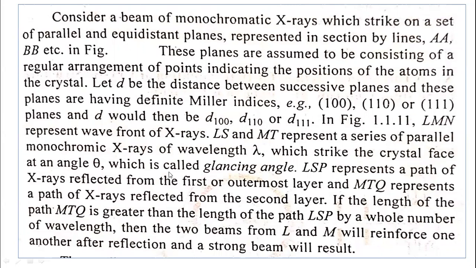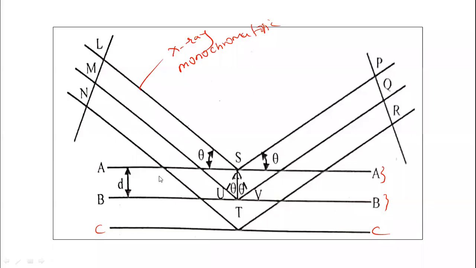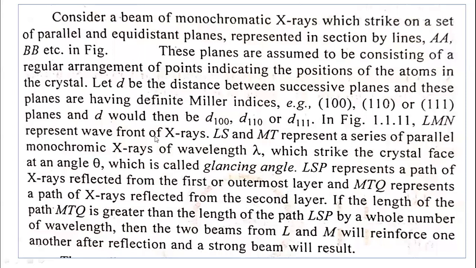In the figure, LMN represents the wavefront of the X-rays. LS and MT represent a series of parallel monochromatic X-rays of wavelength lambda.